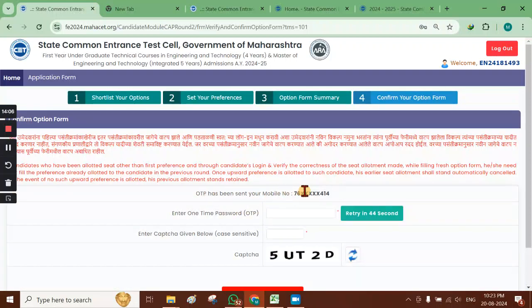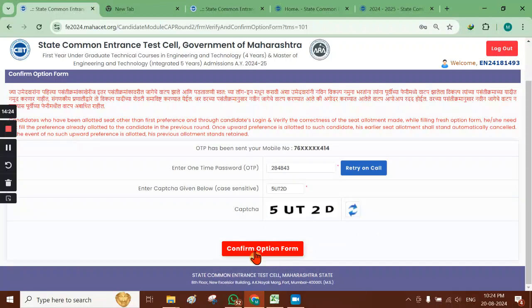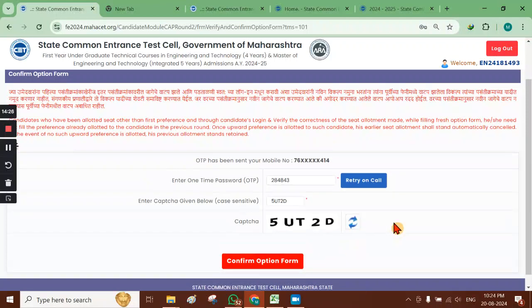After that stage, the OTP will be sent. Now we have to enter the OTP. This OTP is received on the registered mobile number. You have to enter this code into this box and click on confirm option form.